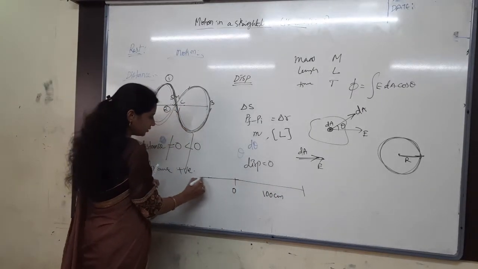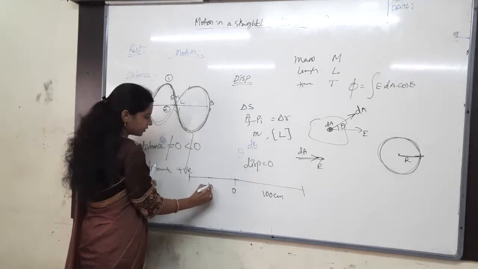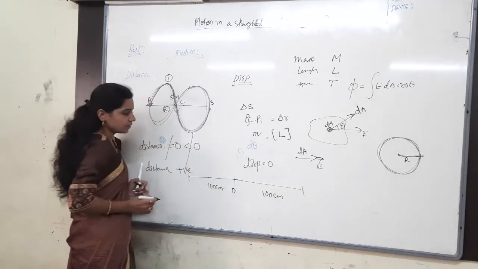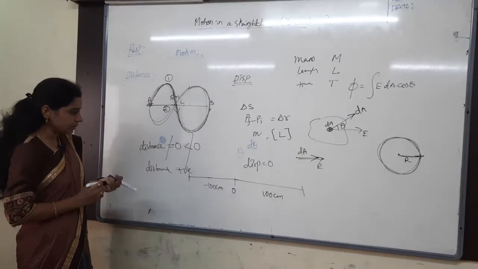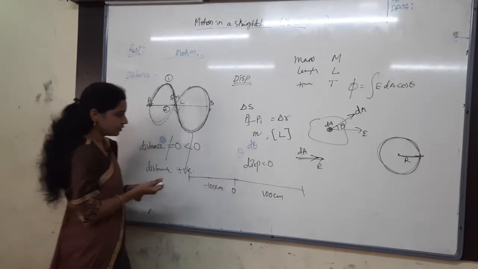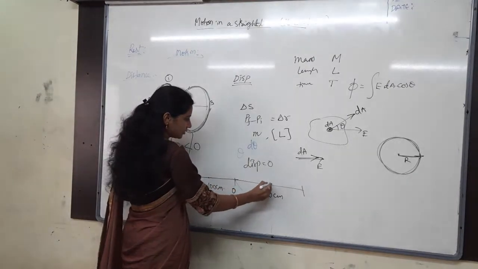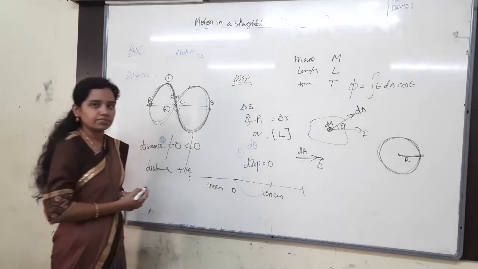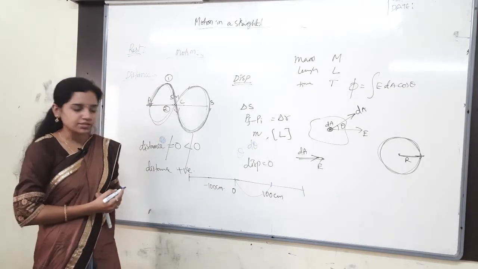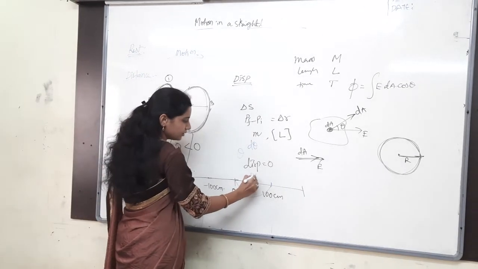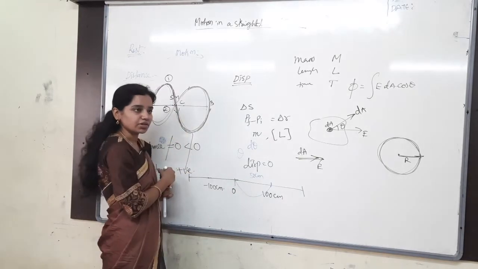Now the body is moving from here to here like this. What is the displacement of the body? 50 centimeters.